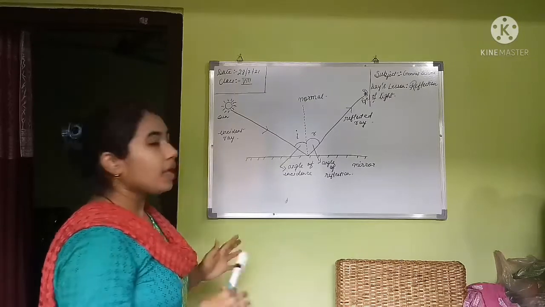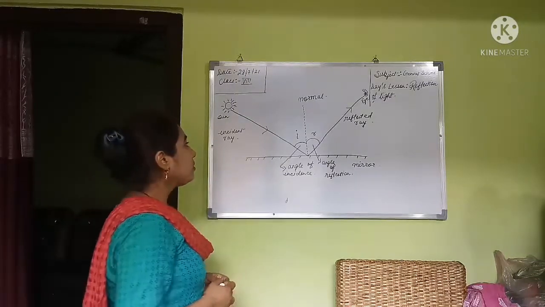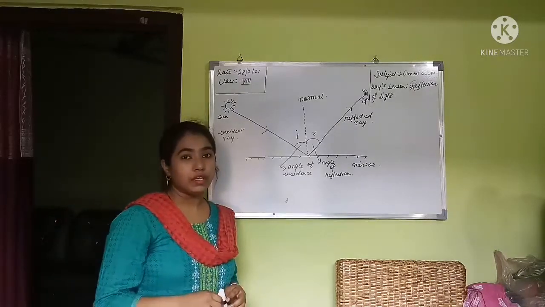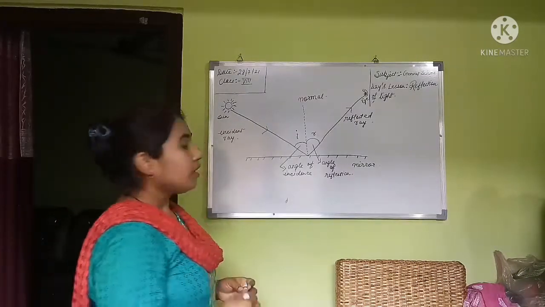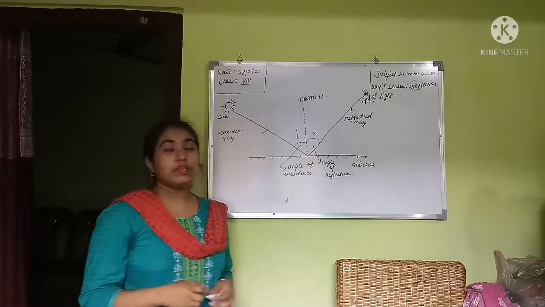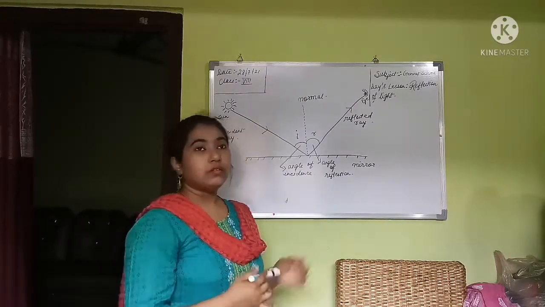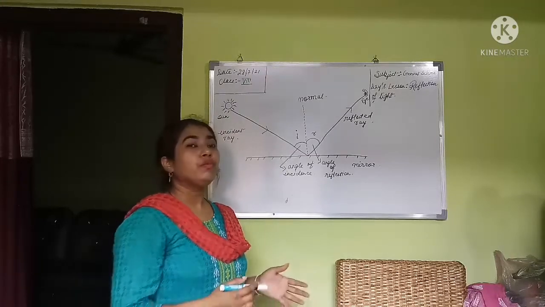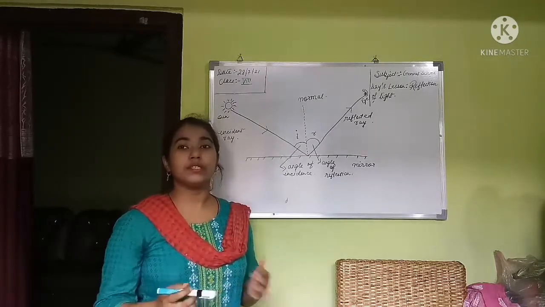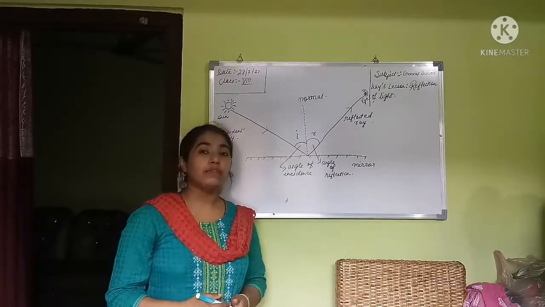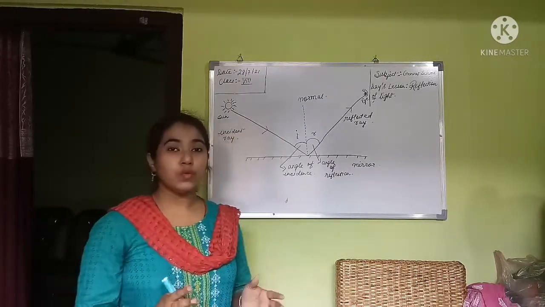Okay, now this reflection of light follows two laws. Okay, if this reflection of light did not follow these two laws, then we would not be able to see the objects which are near around us. So now I will tell you about those two laws.